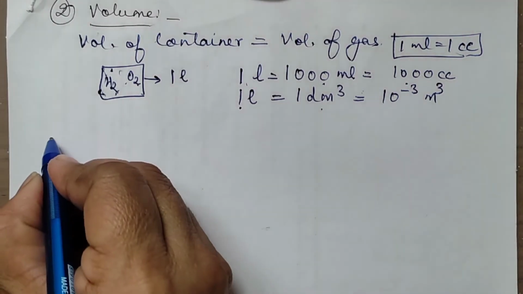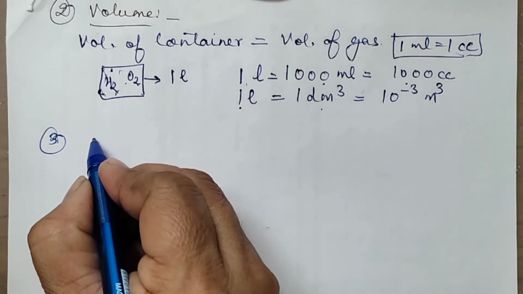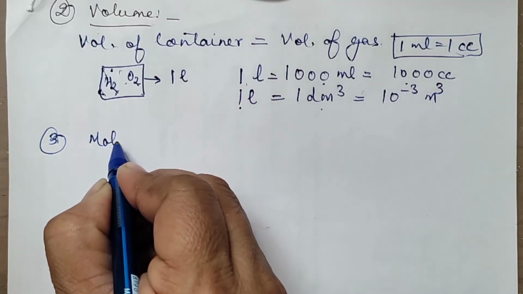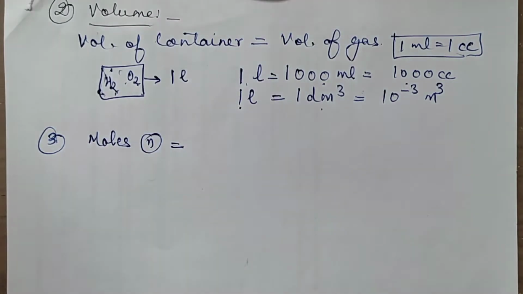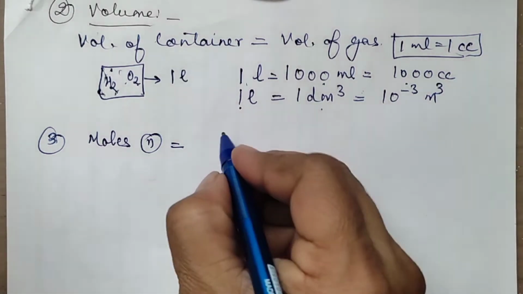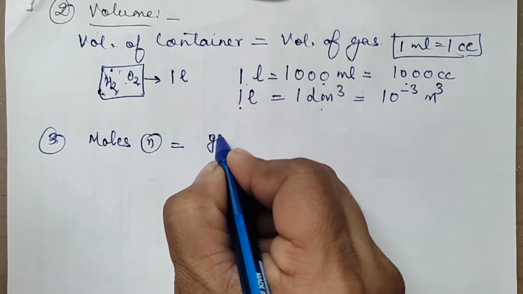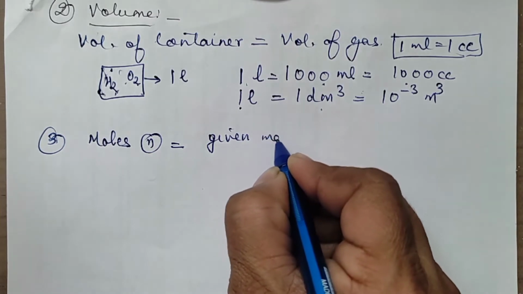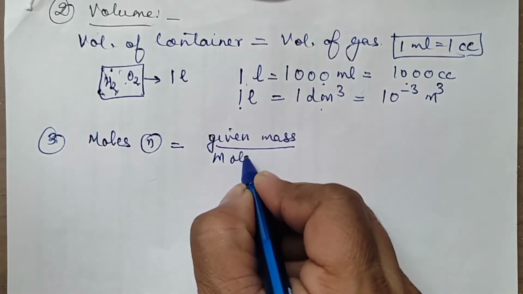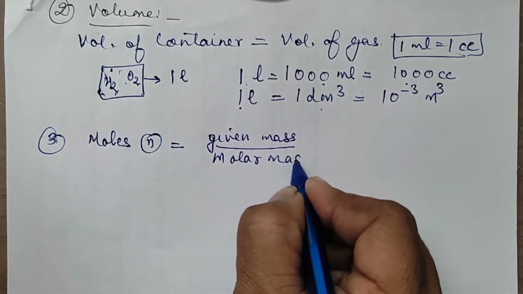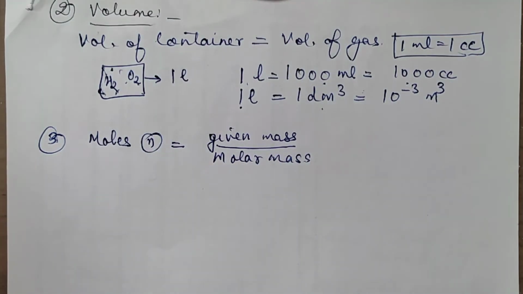Now moving on to the next property, that is moles. N, number of moles. Okay, now what is number of moles? Normally we write number of mole as given mass, whatever is the mass of the gas given mass of the gas divided by molar mass, the molecular mass. Okay, so whatever is the amount of the gas given, accordingly we can divide the given mass with the molar mass, you will get the number of the moles.